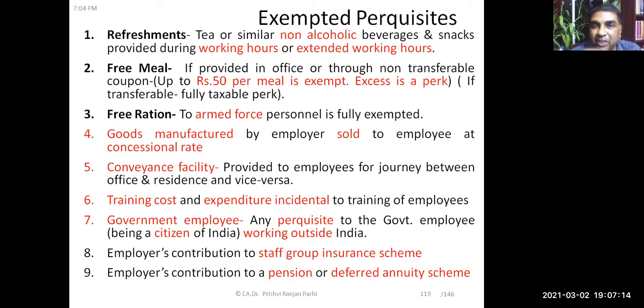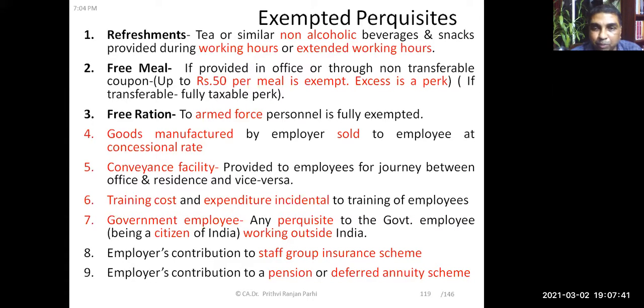It may be provided in the office or through a non-transferable coupon. A non-transferable coupon is the kind of coupon which can be used only by the employee. An employee may take it and encash it outside and avail a free meal by using that. So that is called non-transferable coupons. Free ration provided to armed force personnel is fully exempt.